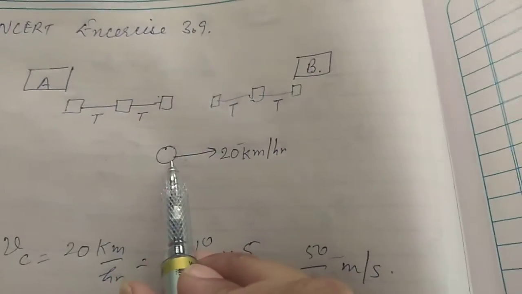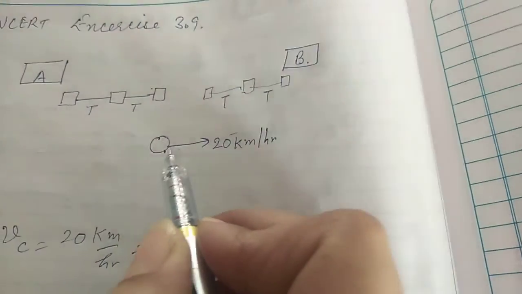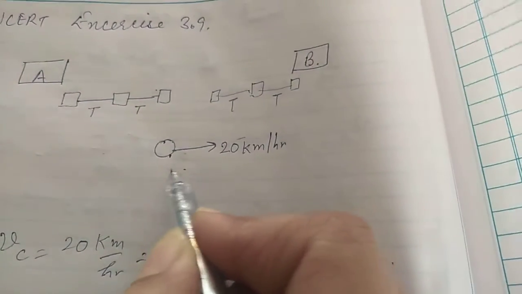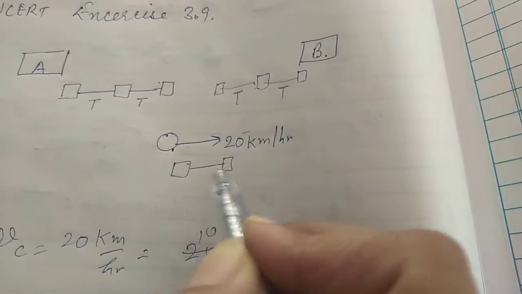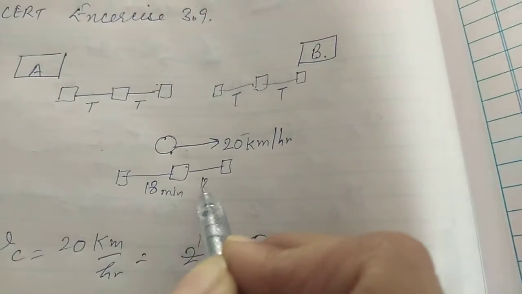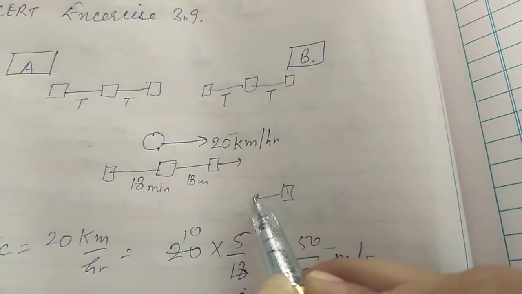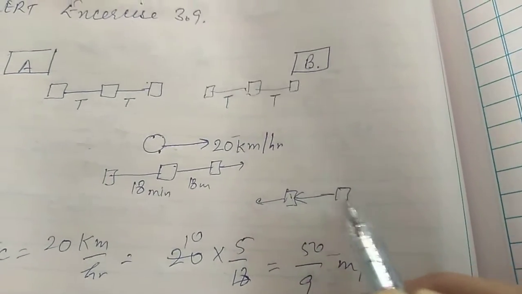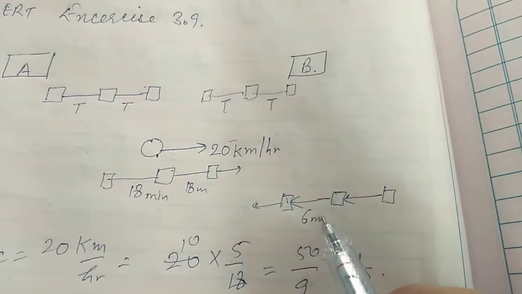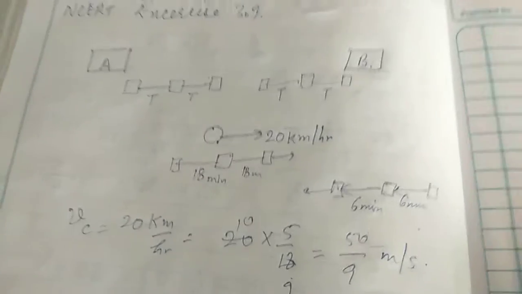Now what is the cyclist observing? He is observing that the buses going in the direction of his motion come after every 18 minutes. And the buses coming from the opposite direction, he is observing after every 6 minutes. So these are the conditions and situations which are given.